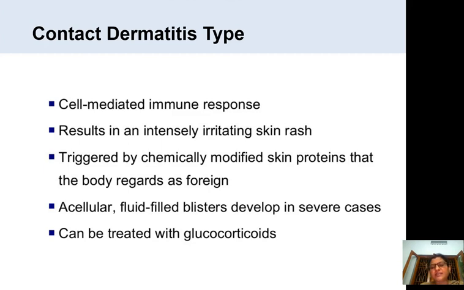Acellular fluid filled blisters also can develop in severe cases, and they have intense itching because of the irritation at the skin, and watering also may be there. This delayed hypersensitivity may sometimes develop as a result of skin contact with a range of sensitizing agents.